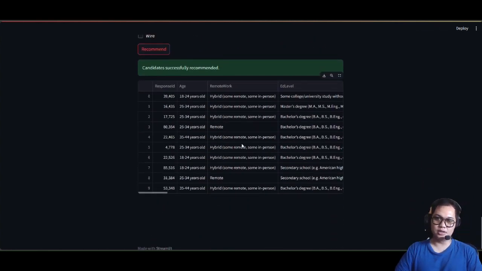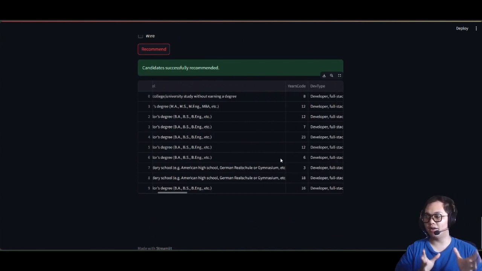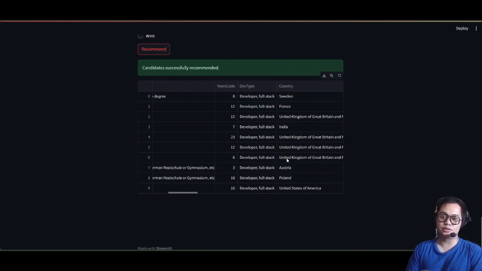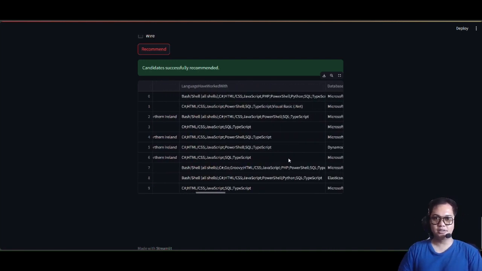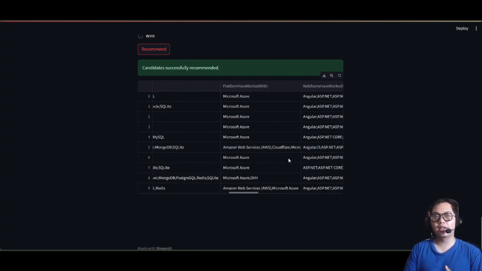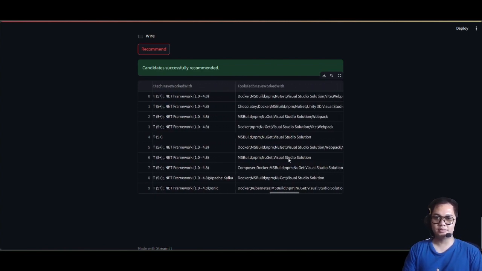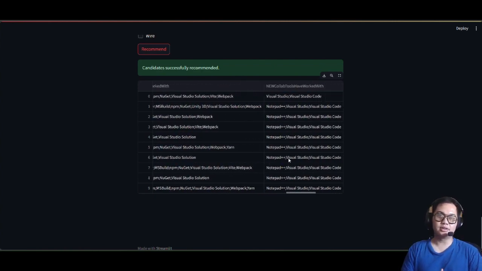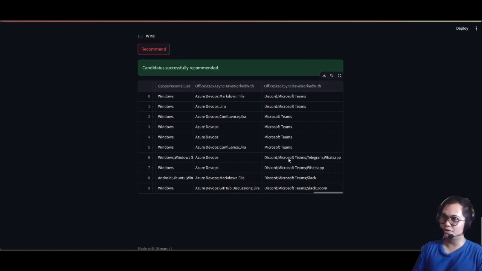As we can see, we got these recommended candidates based on the requirements that you have input to our engine. That's their information, what languages they have worked with, databases they have worked with, and so on. Yes, and that's how our recommendation engine works.